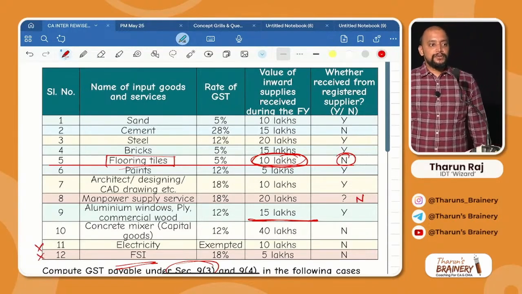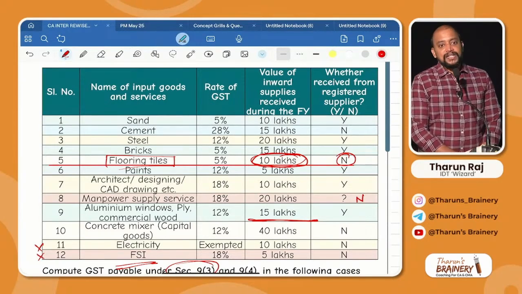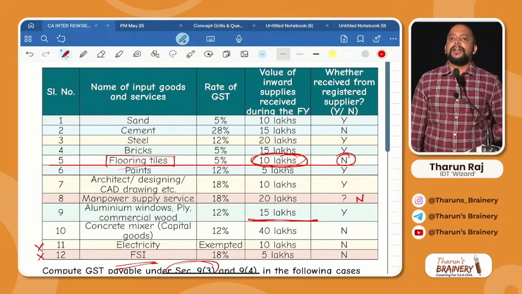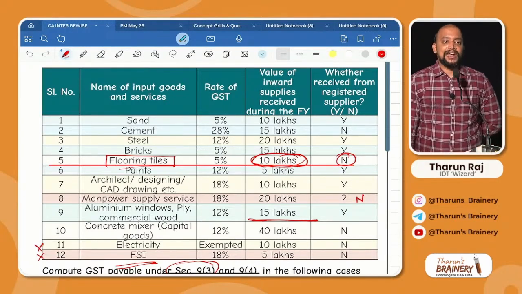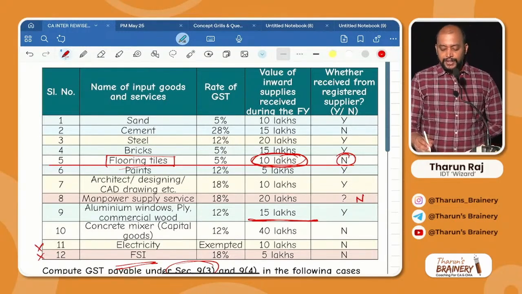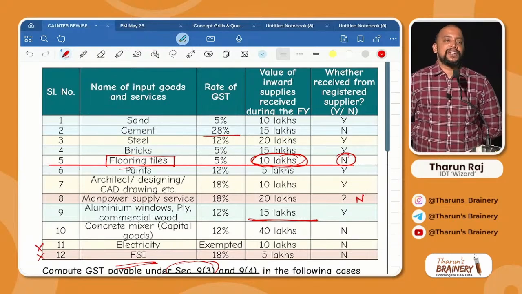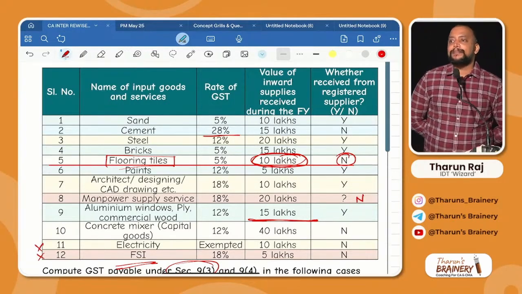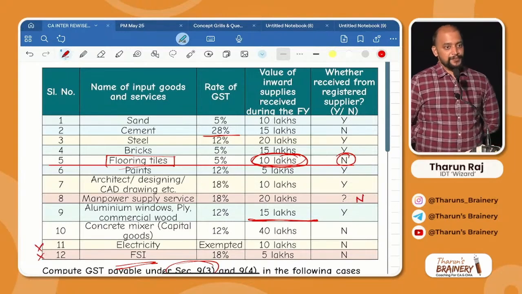Next, step 2. What is step 2? Cement. Cement purchased from an unregistered person. How much is the value of cement? 15 lakhs. 15 lakhs into 28%, 4,20,000. Same. Now step 3. What is the balance from unregistered person?